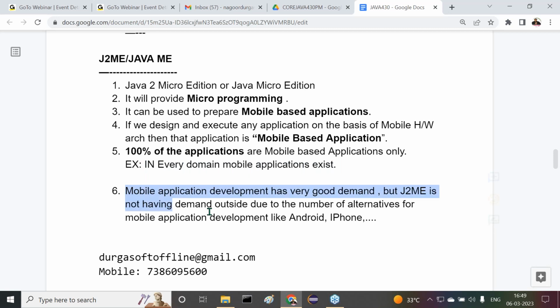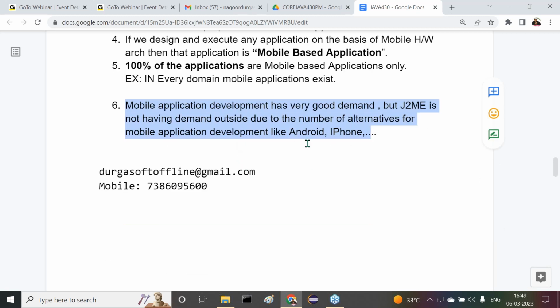I'm giving one more point, a small note here. We can understand what that point is. Mobile application development has very good demand outside, but J2ME is not in demand. J2ME doesn't have much demand there, but mobile application development has very good demand.